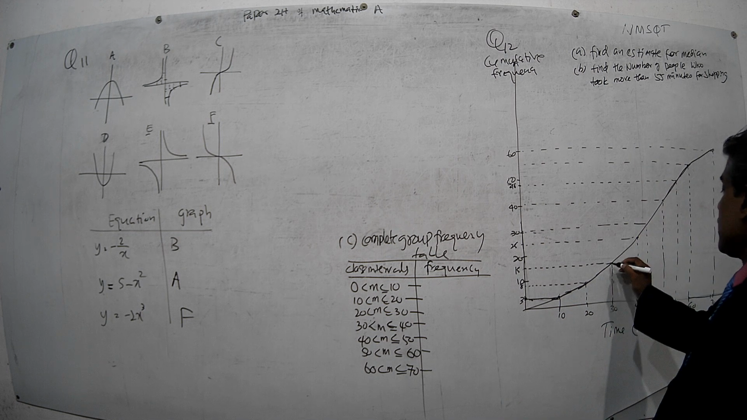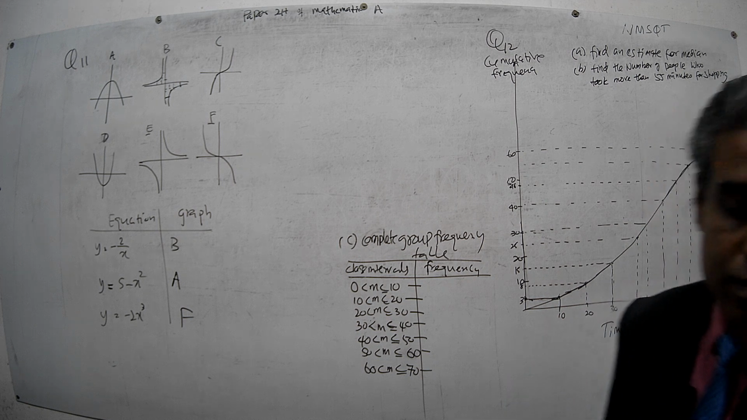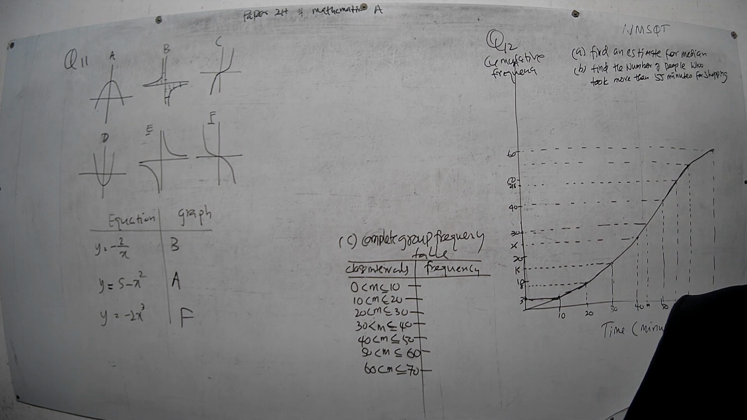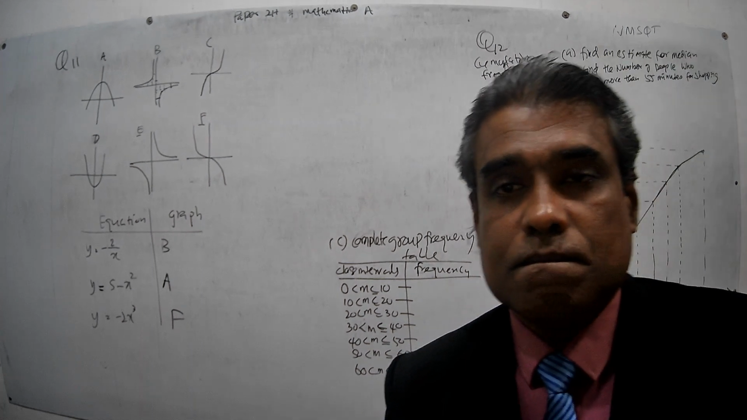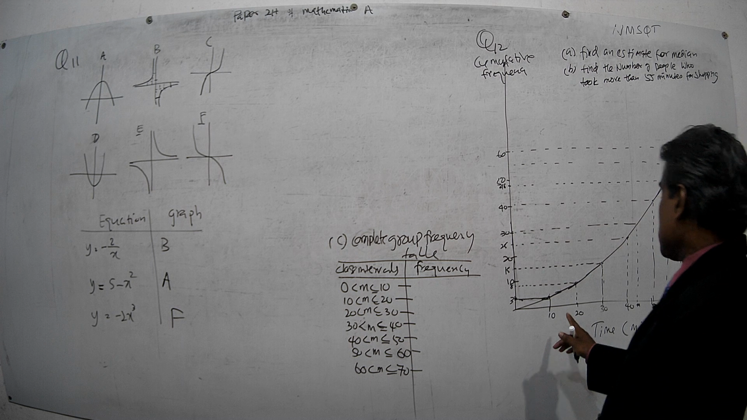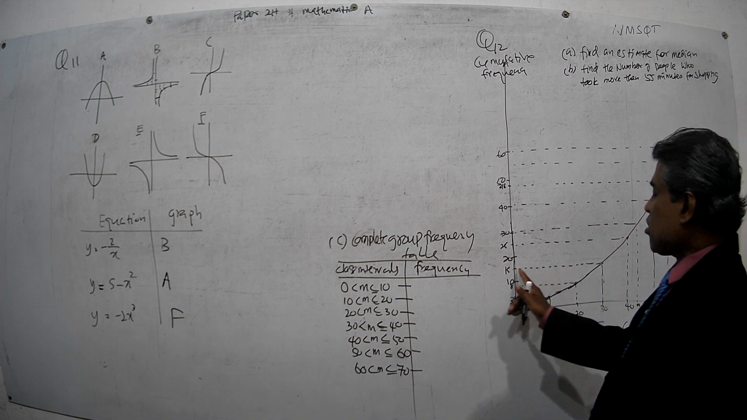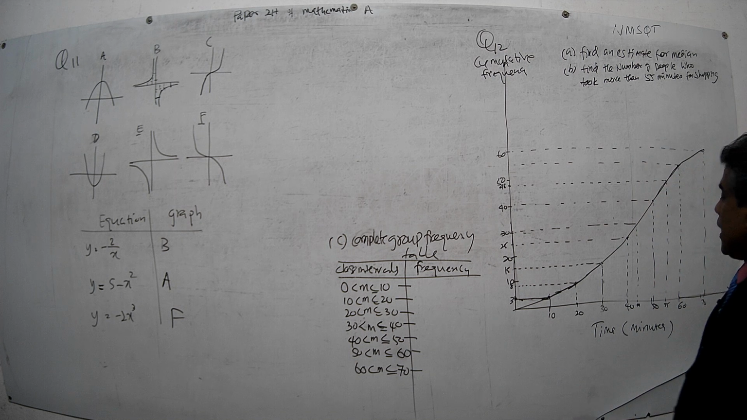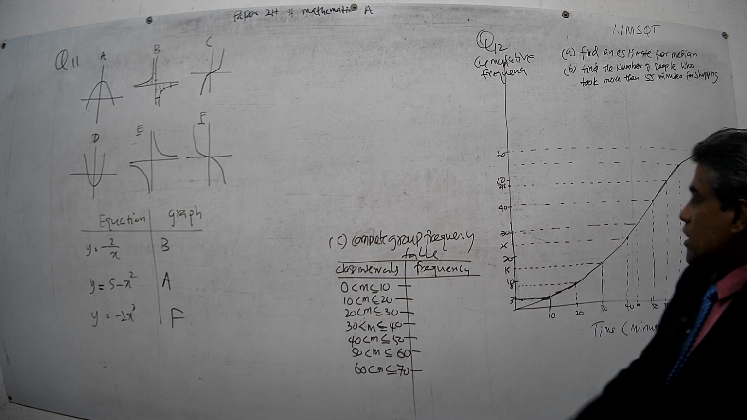Right. Okay. Then take this point. At this point the time is 30 and the cumulative frequency is 15. What do you mean by that? Then 15 people have spent 30 minutes or less. That is what you mean by less time.